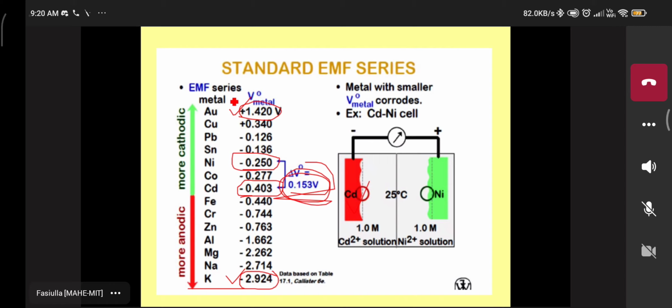As I told you, here gold is 1.420 and potassium is minus 2.9. See the difference? Yes, sir, large difference. With a larger difference, corrosion starts very easily. The reaction is much faster on the oxidation side.